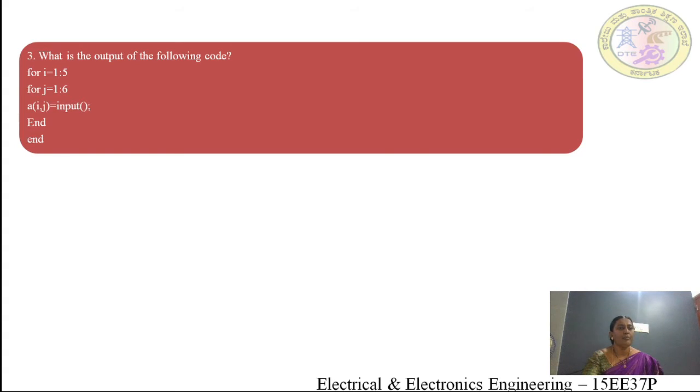For one for loop there is one end, and for another for loop another end. Here the end should be in lowercase. There is also an input value; we have to input it with single quotes. The input statement is also wrong in this case. Let us see what is the answer.